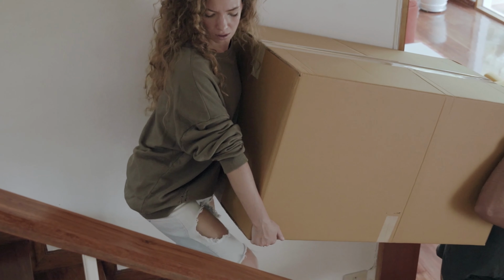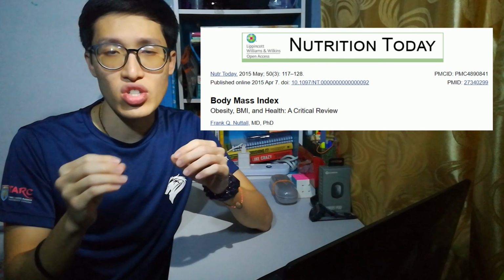Let's talk about the function first. If we don't have enough muscle mass, do you have enough strength to carry a box? According to research, people who lack skeletal muscle mass show a reduction in physical performance, which consists of the performance of your daily activities.